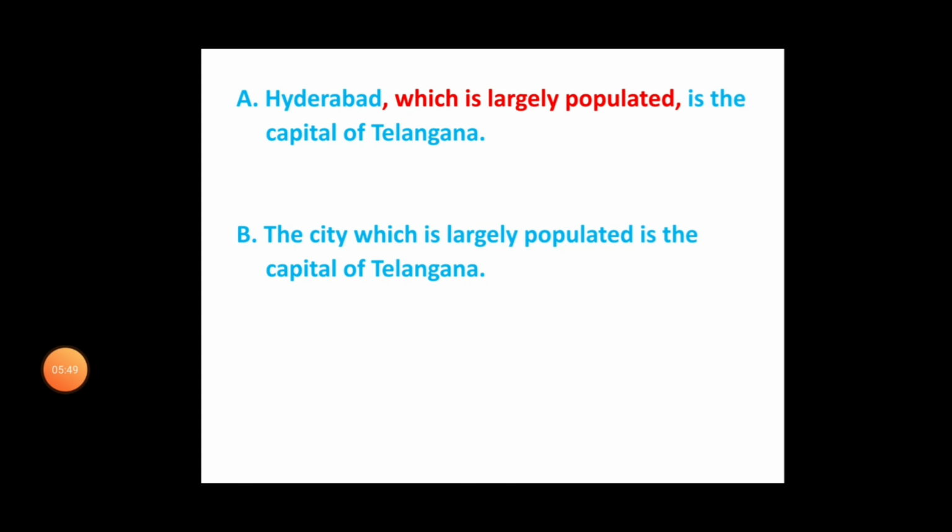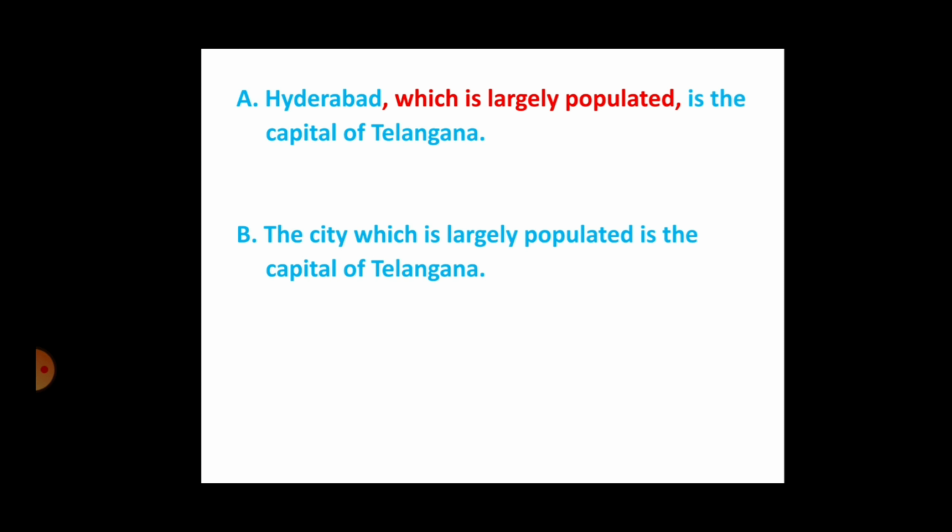Let's now look at these two examples. The first one: Hyderabad, which is largely populated, is the capital of Telangana. We have already learned that we use which to give additional information, and that information is given in between commas. This is fine. Now look at the other example: The city which is largely populated is the capital of Telangana.